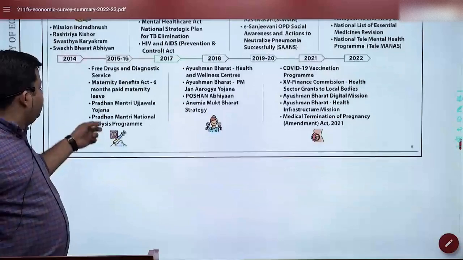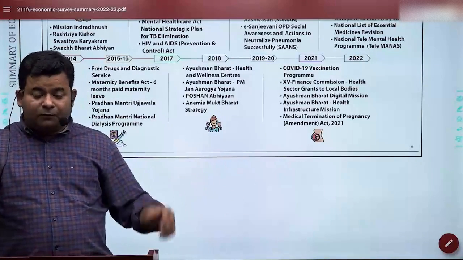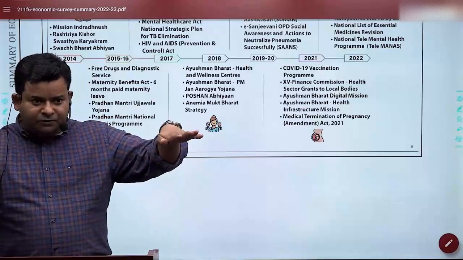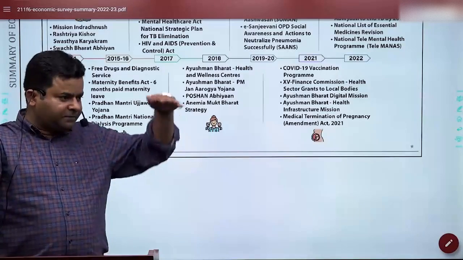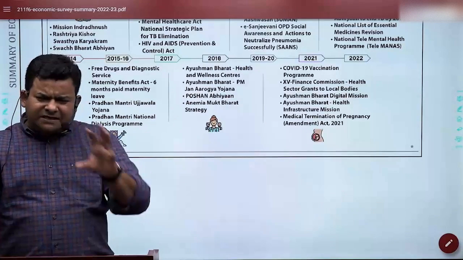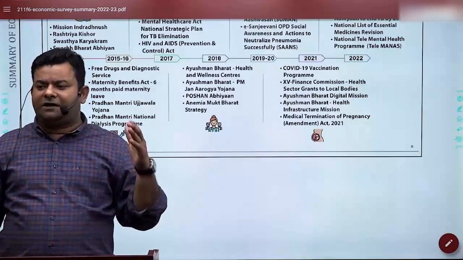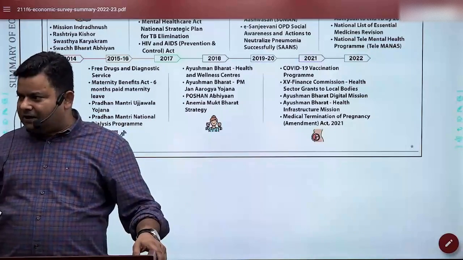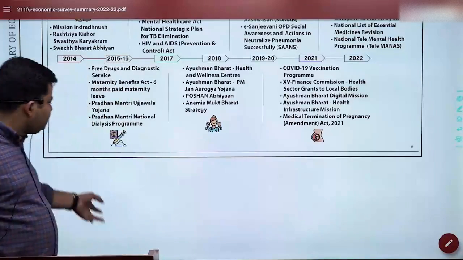And then even the dialysis program has been brought into this. I have learned that the pricing of this medical treatment has now been capped, so it should not be higher than a particular level. So these things are being done. Again, it's a routine development, but they have put at one place that these are the major schemes for the sake of health.